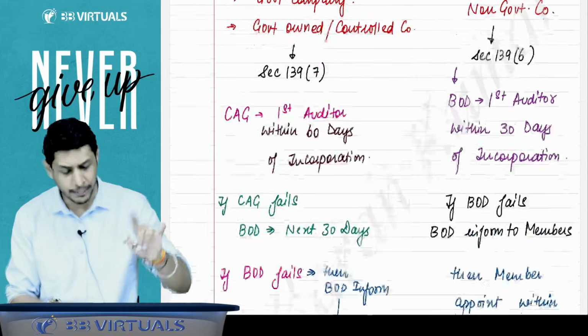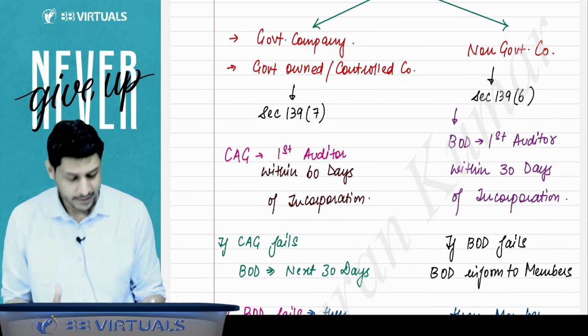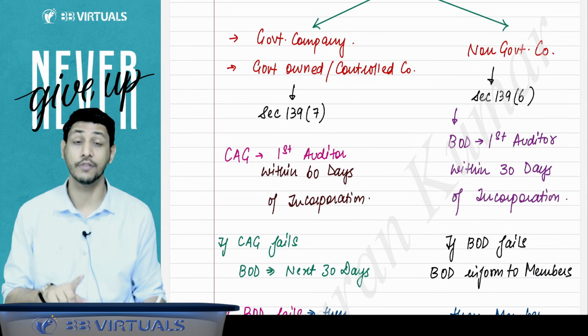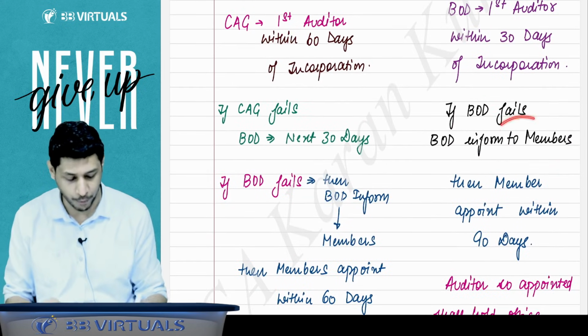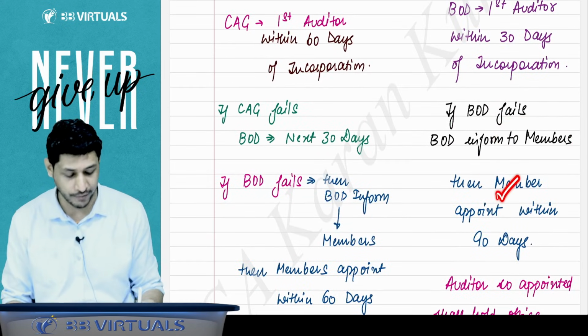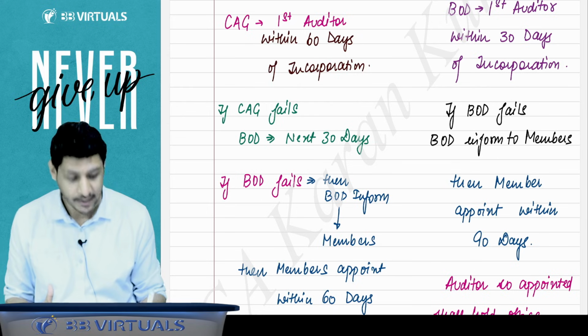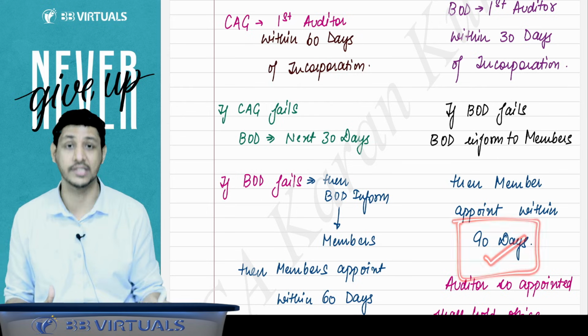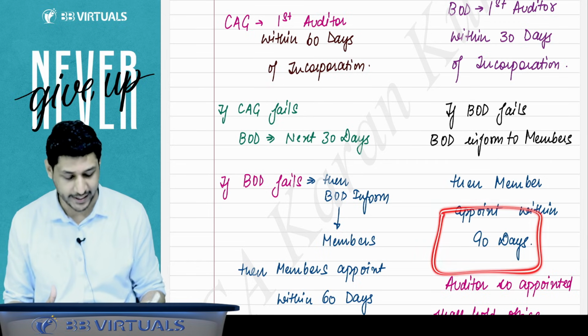But if that company is a non-government company, for example a normal company, then the first auditor will be appointed by the board of directors within 30 days of the incorporation. And if the board fails, then they will inform the members, and the members will appoint within a period of 90 days. Now you must be having a question in your mind: sir, from where do we have to count this 90 days?